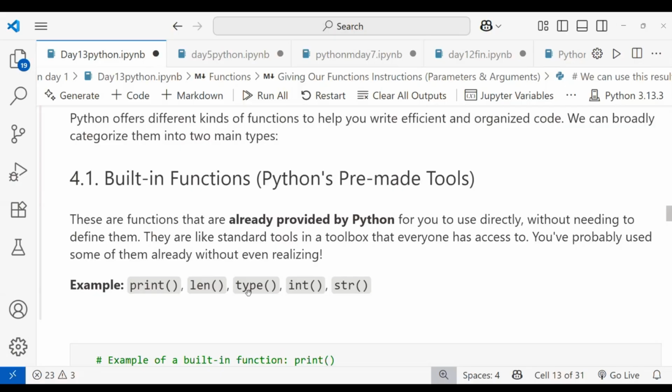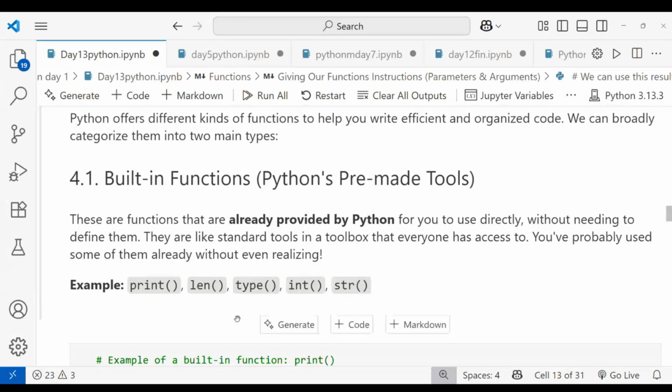And type. Using type, we can find the type of something, like a tuple, a string, a set. Type will give the output value. Next is int. Int is used for typecasting. If you have a floating value, you can convert it to an integer using the int keyword. Next is str, the built-in function used for converting integer numbers into strings.